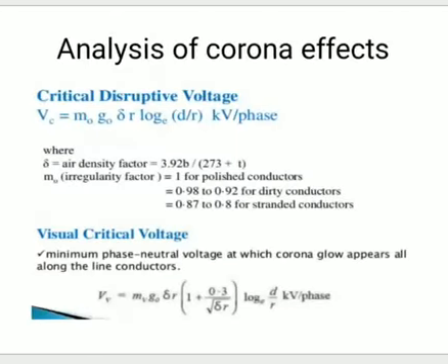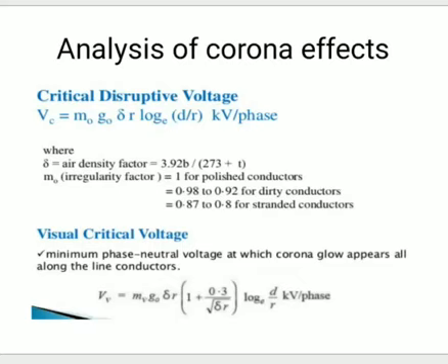Next, analysis of corona effects. Critical disruptive voltage: it is the minimum phase to neutral voltage at which corona occurs. At this critical disruptive voltage, the complete disruption of dielectric occurs. At this voltage, the potential gradient developed is equal to the breakdown strength of the air, which is denoted as G naught.